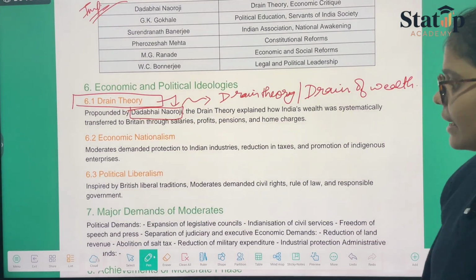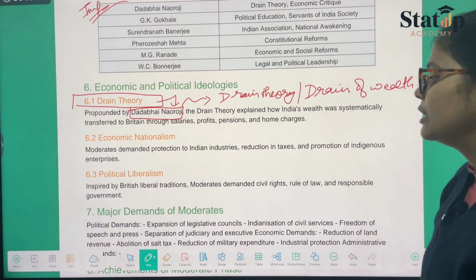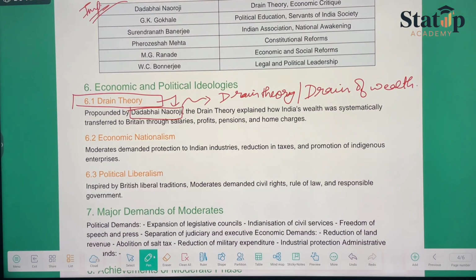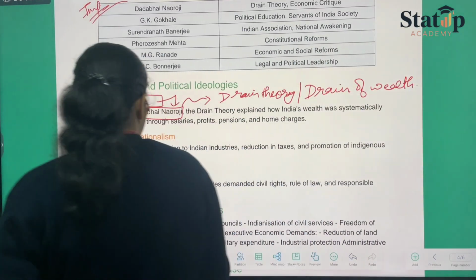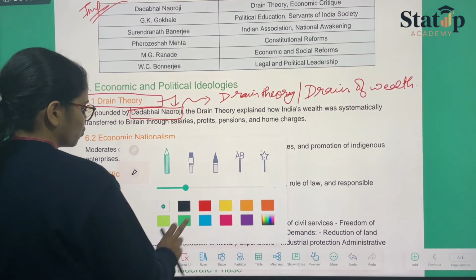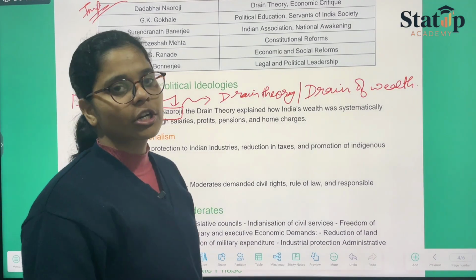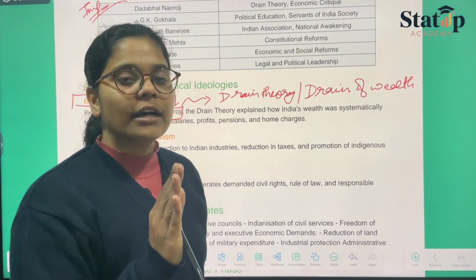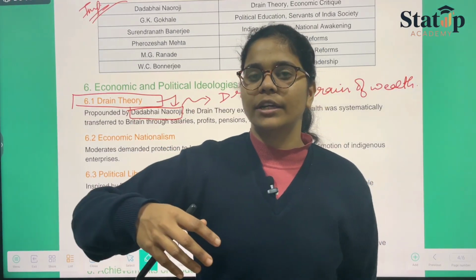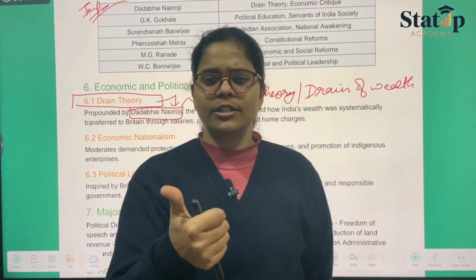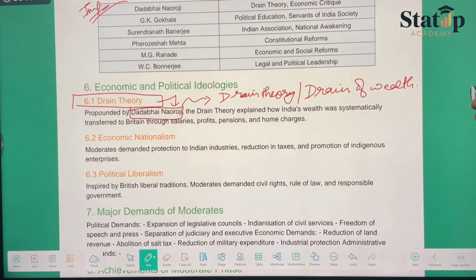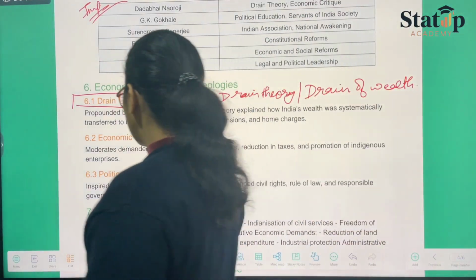So when we talk about political liberalism, the moderates wanted nothing but civil rights, rule of law, and a responsible government. Responsible government refers to the part of government that will listen to the general public and not only to the officers, or will not discriminate on the basis of race, that is on the basis of caste, creed, sex, and anything of that sort.